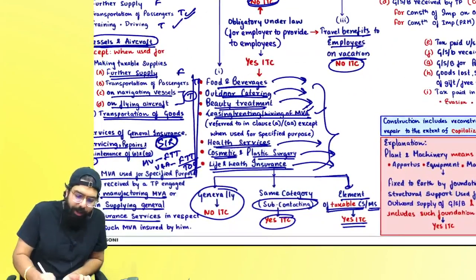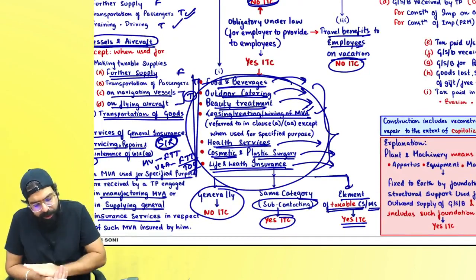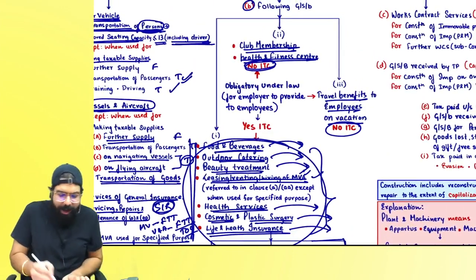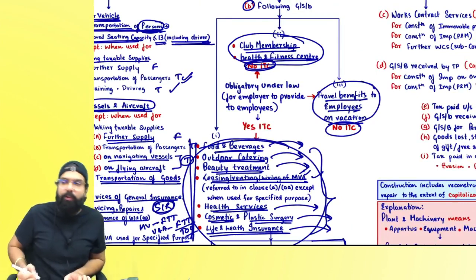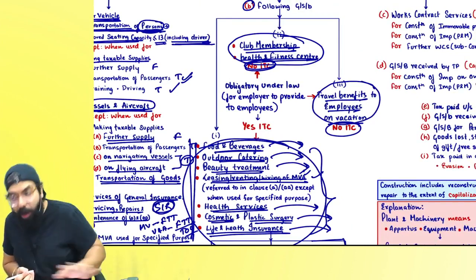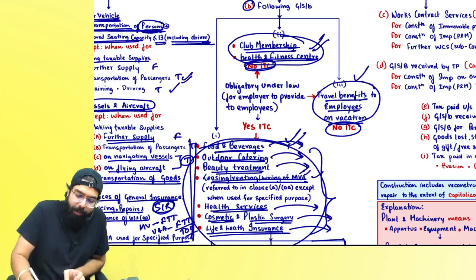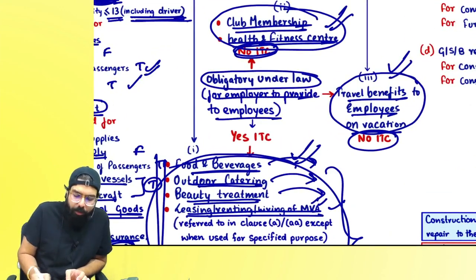Always remember one thing, these things, food and beverage, outdoor catering, beauty treatment, leasing, renting, hiring of motor vehicle, health service, cosmetic surgery, life insurance, health insurance, club membership, health and fitness center ka membership, travel benefit given to employee, all these things ka credit is blocked. But it shall be allowed if either of them are provided as an obligation under the law for an employer to provide to the employee.